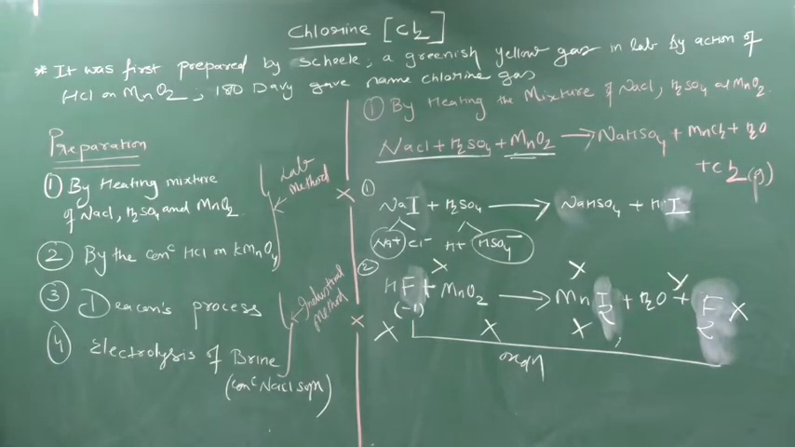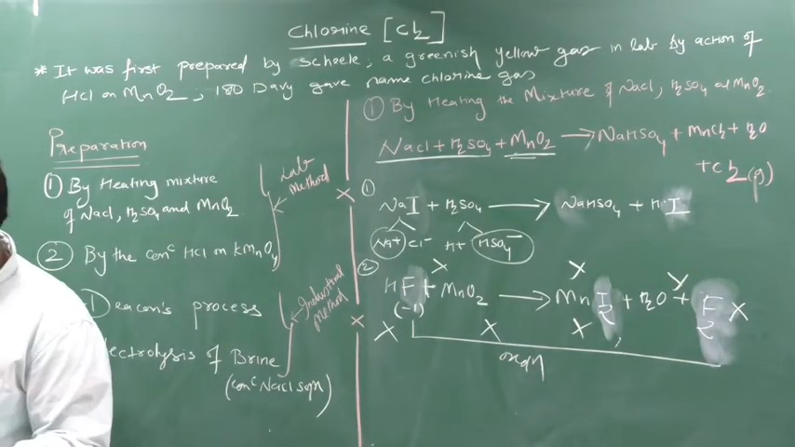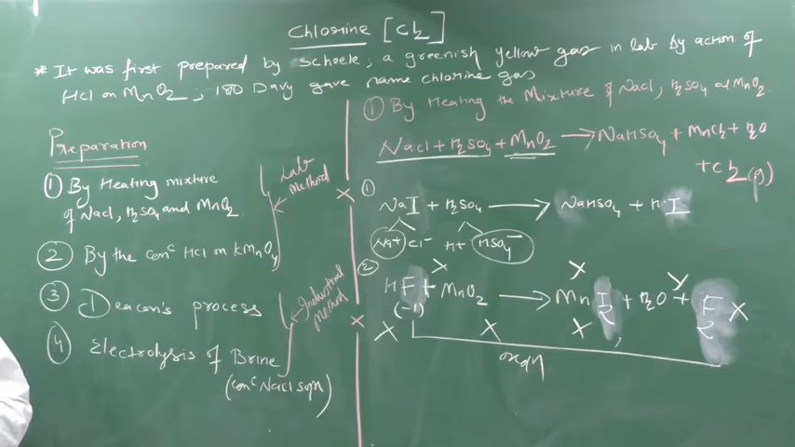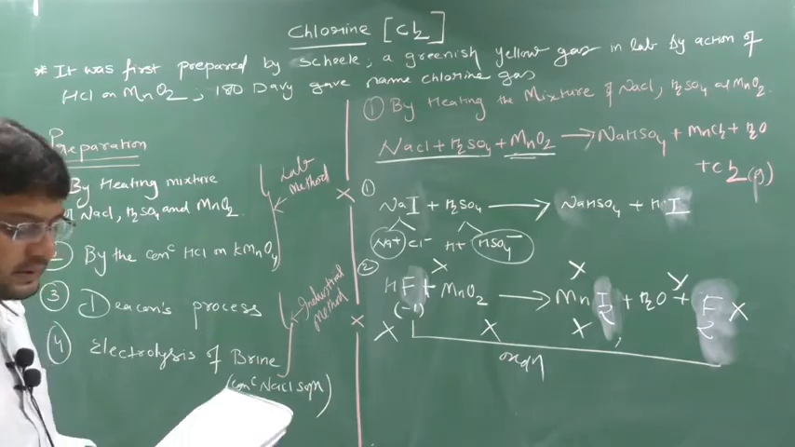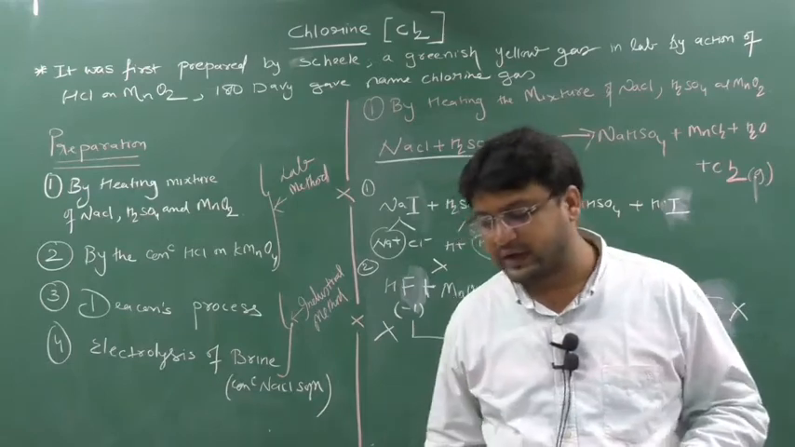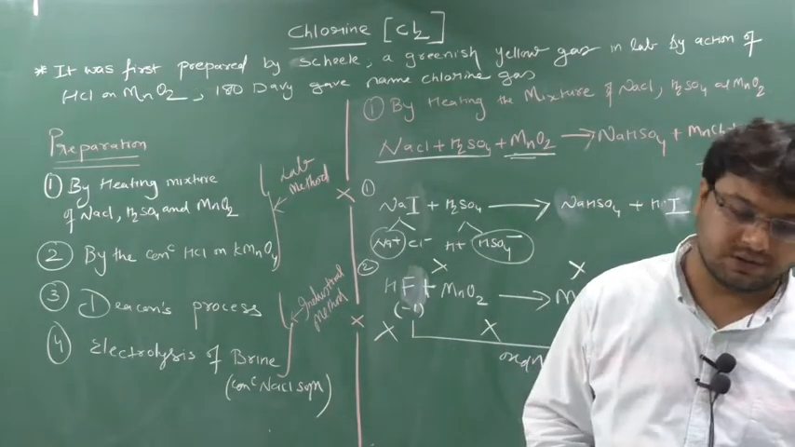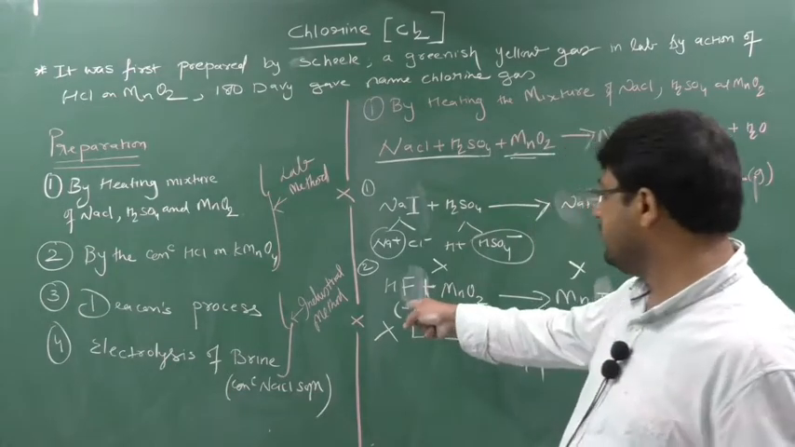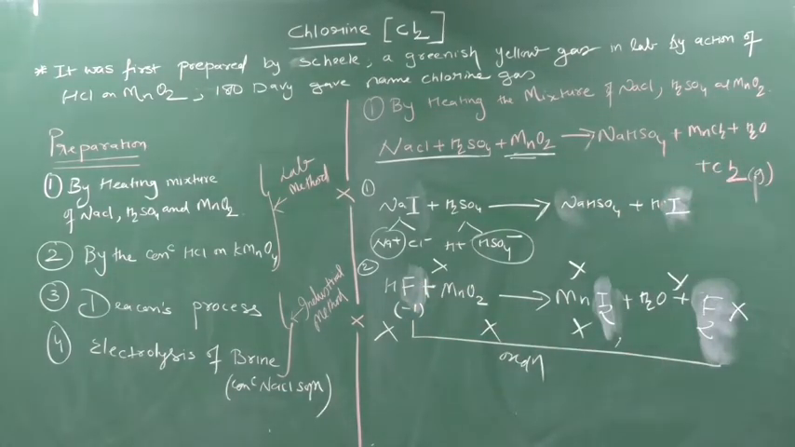Okay, so write this down. Write down one reason along with me, please. The above method cannot be used for generation of F2 because HF cannot be oxidized by MnO2, because fluorine is a more electronegative element, or the most powerful oxidizing agent. Who? Fluorine. Clear this portion?